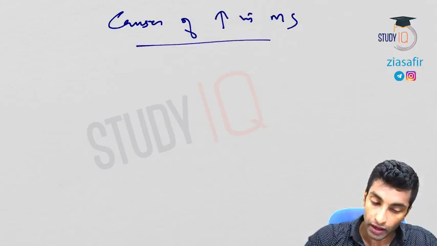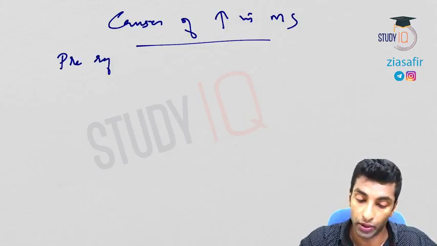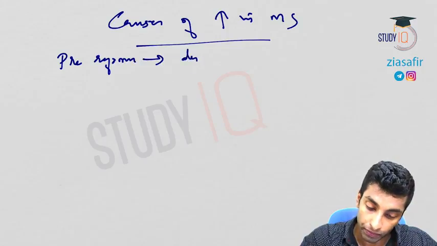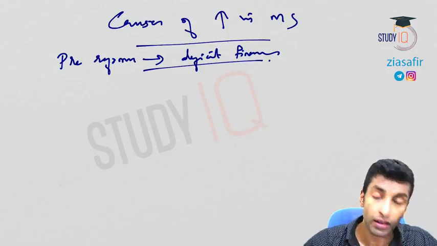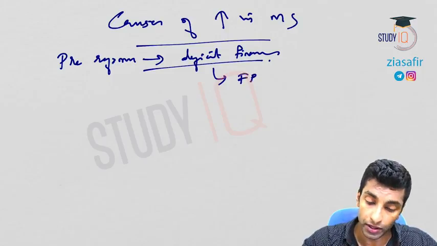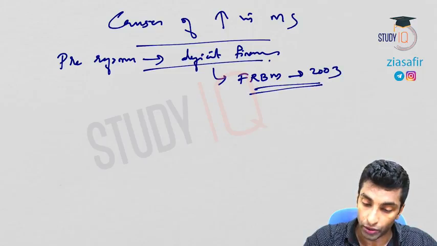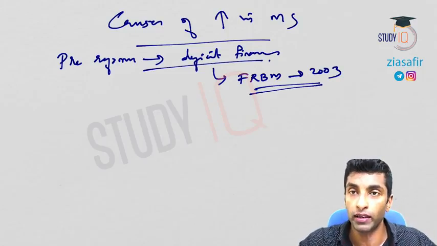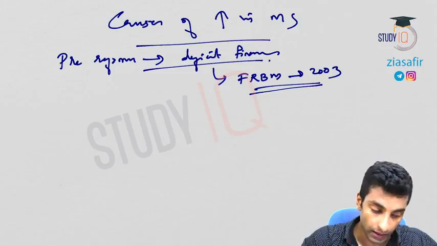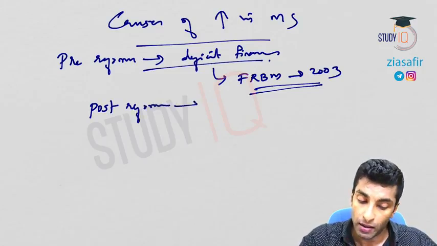The cost of increase in money supply in the pre-reform era, as I have just discussed, was deficit financing. Okay, so pre-reform, it was deficit financing. So now it is not possible, abandoned as per the FRBM Act. We will discuss that in the chapter of budget. Okay, 2003. So it was controlled. Now RBI will give loan to government. Okay, not deficit financing.